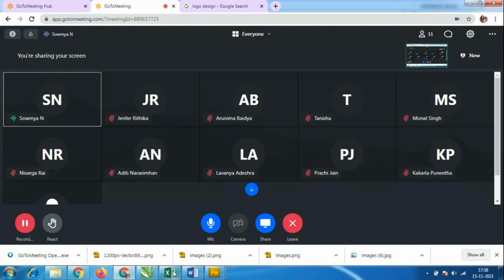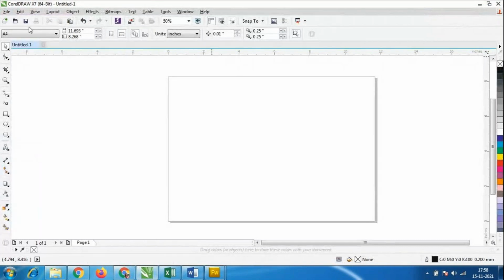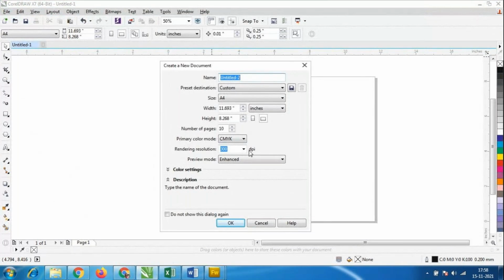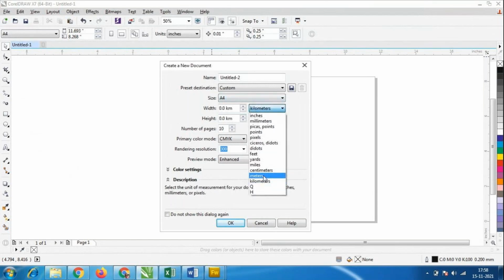If you open the CorelDRAW software, as I told you, File, New, we have to take a new file. Once you open it, there is an option for inches, millimeters, and we also have centimeters, meters, and kilometers. See, meters: how many meters of cloth? Cloths and all, we have to take the printout in meters. So we have all these options. Like that, we can create many designs. The printing media is different.